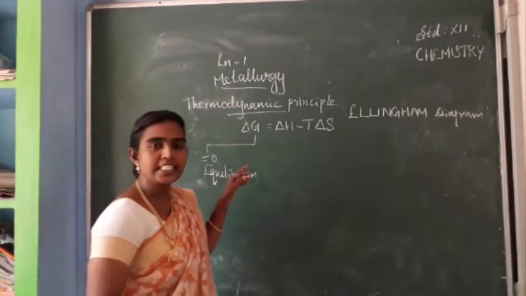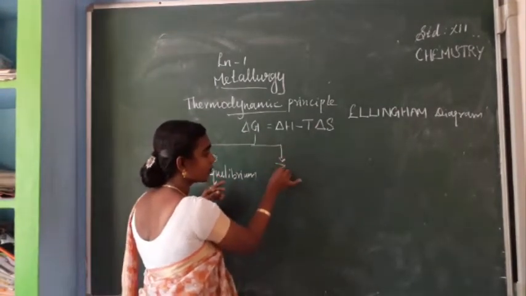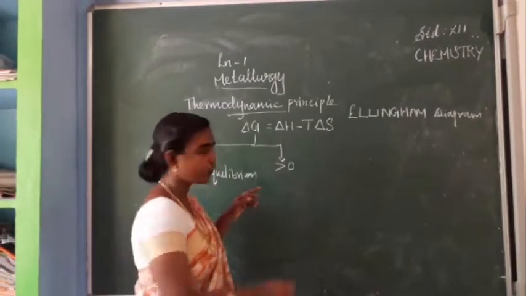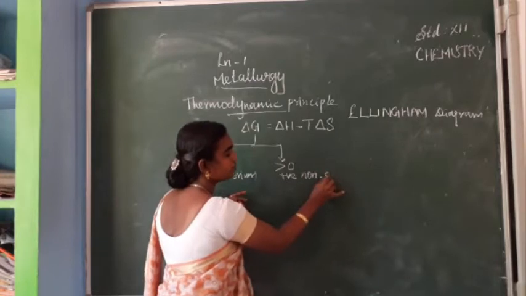Next case, if delta G value is greater than 0, that is a positive value, such a reaction is non-spontaneous.